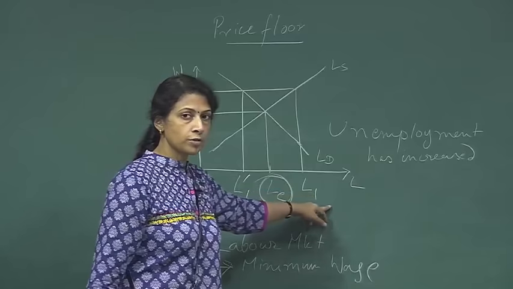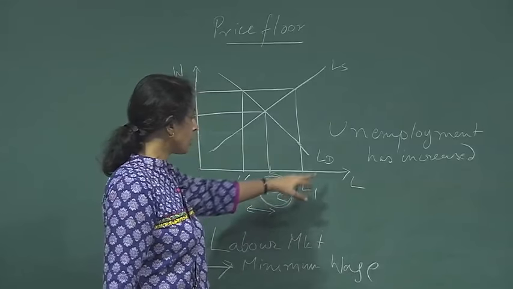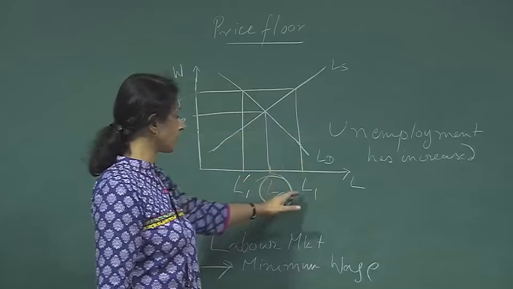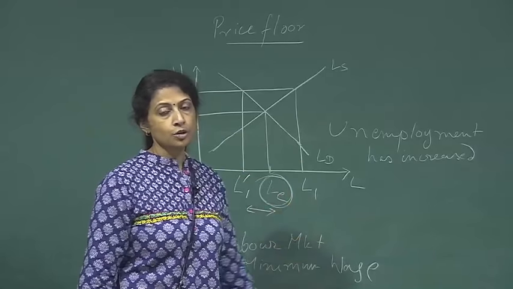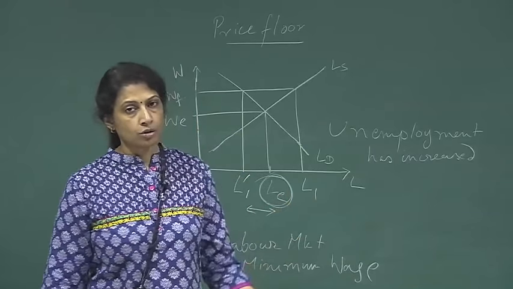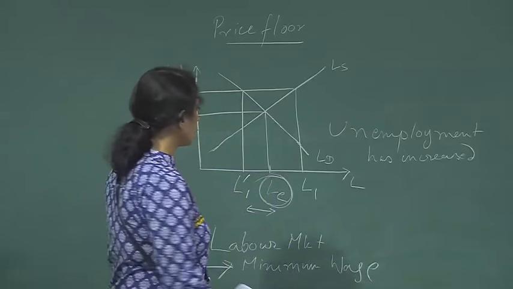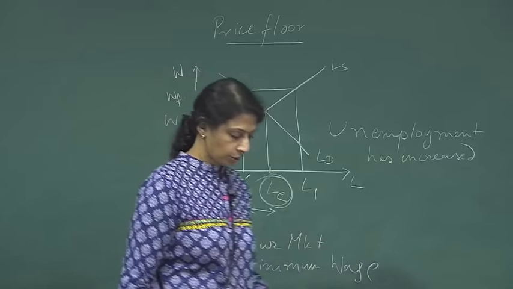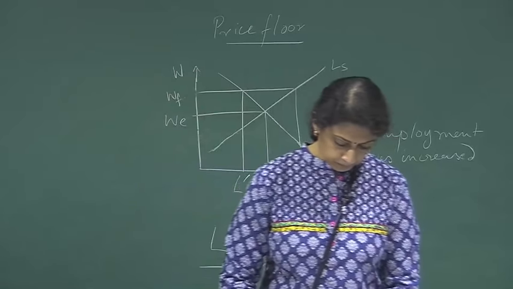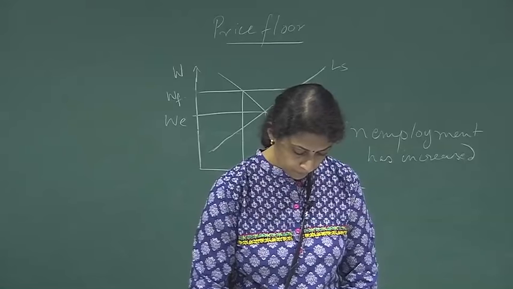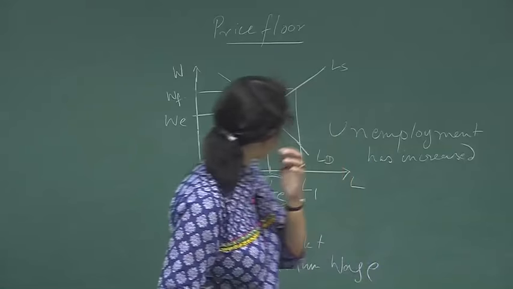The second level of unemployment is created because the minimum wage has gone up, more people have entered the job market looking for jobs. So they also end up being jobless, and so the amount of unemployment goes up in the economy. So this is what happens. So basically, what is this?